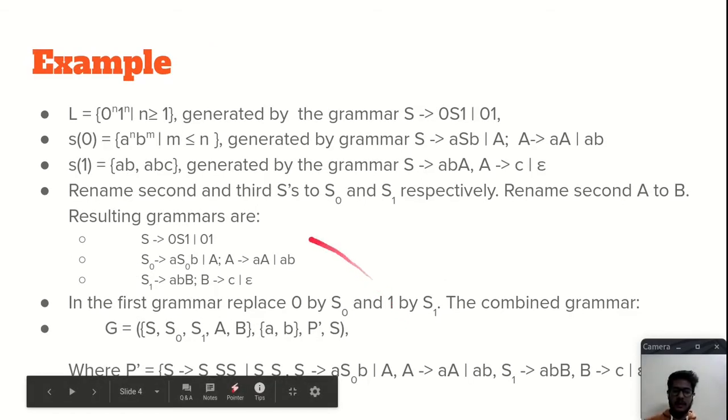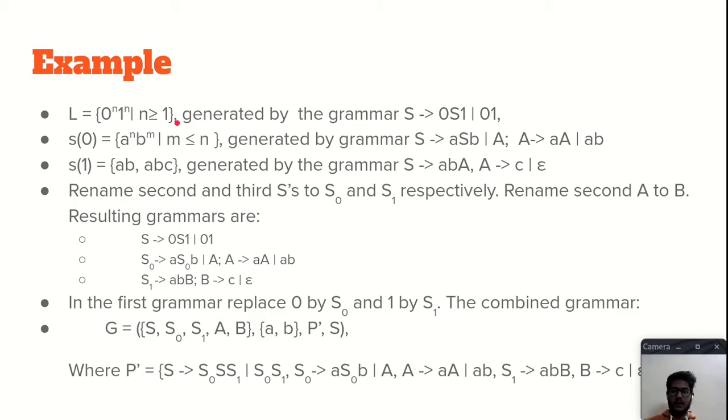We will understand better by using an example. Suppose L is a context-free language, 0^n 1^n, where n is greater than or equal to 1. So the number of zeros and ones are equal, and by the grammar, S is the start symbol, S gives 0S1 or 01. The substitution function acting on the symbol 0 gives the language a^n b^m, where m is less than or equal to n.